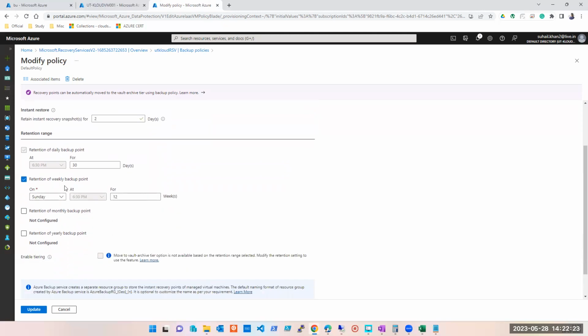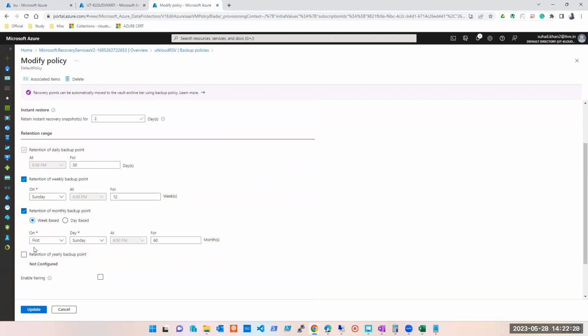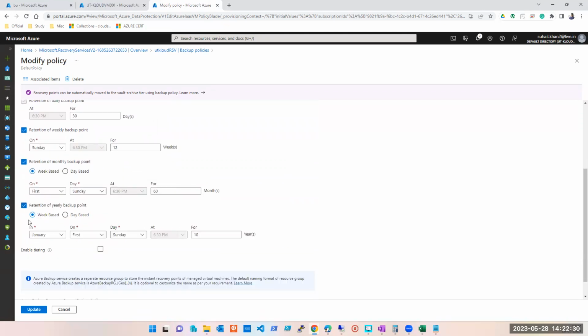Then what does it mean when I say weekly backup point? What does it mean when I say monthly backup point? What does it mean when I say yearly backup point? Anyone who did not understand this, guys? Please feel free to ask if you haven't understood this.